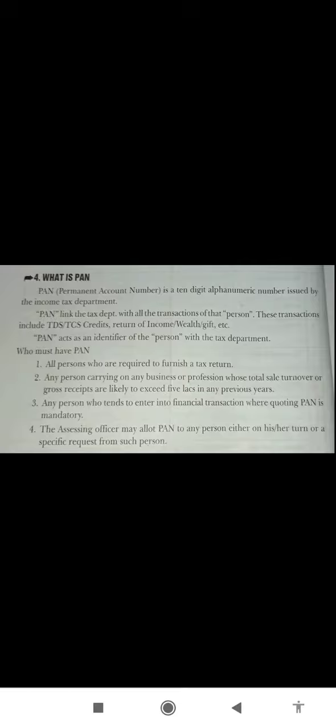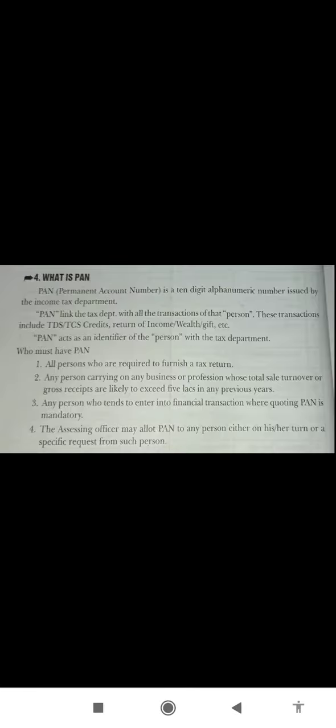When we say PAN, it's something that identifies the person with the income tax department. For example, if I have a permanent account number, then this will identify me with the income tax department, and I will have certain benefits also. It's clearly mentioned there who must have PAN: those who are liable to pay tax, carrying on a business or profession, wanting to go for a financial transaction, and the assessing officer. These are some of the people who must have a permanent account number.